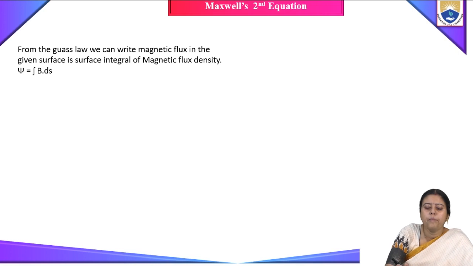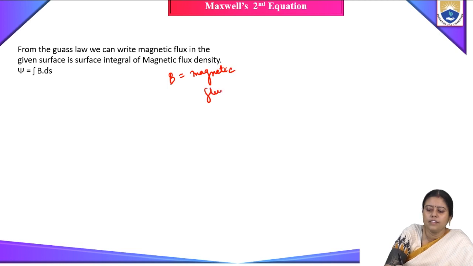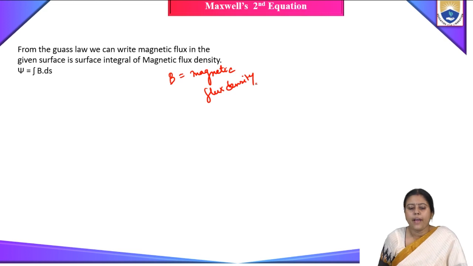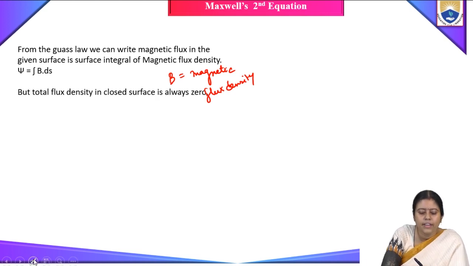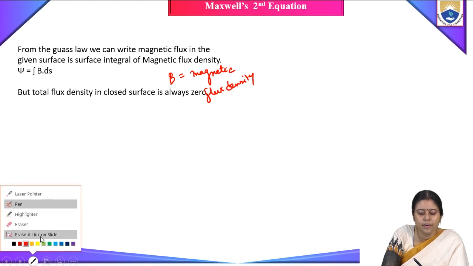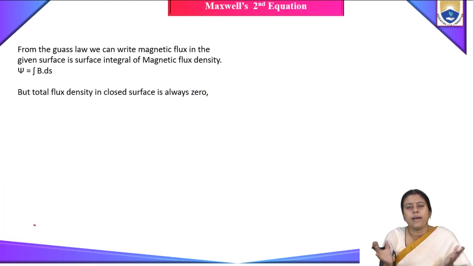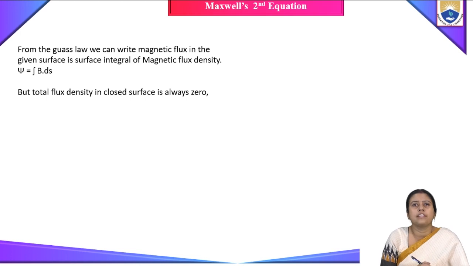What is B? B is nothing but the magnetic flux density. In a magnetic field, the total flux in a closed surface is always zero, because isolated poles cannot exist.